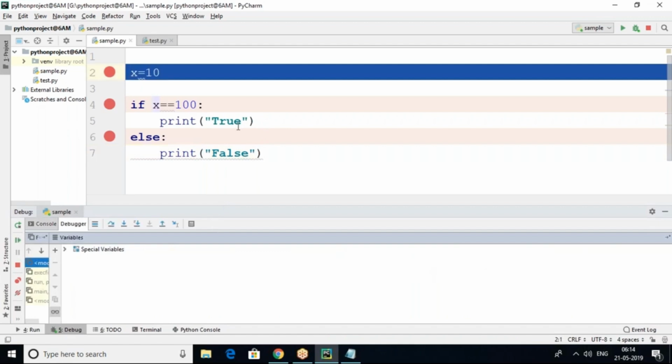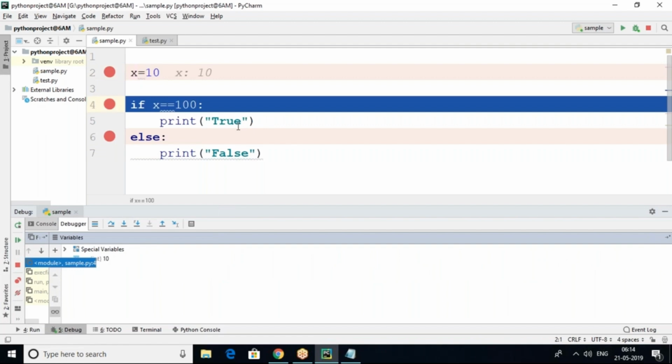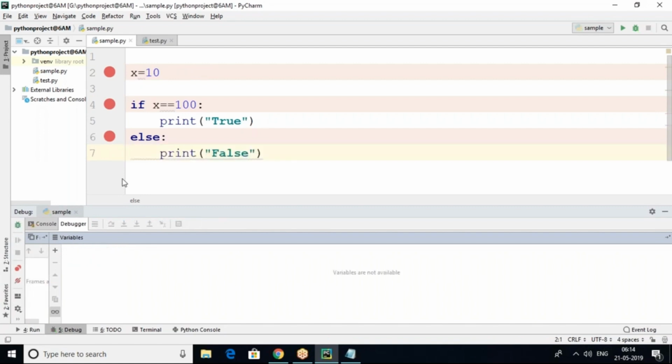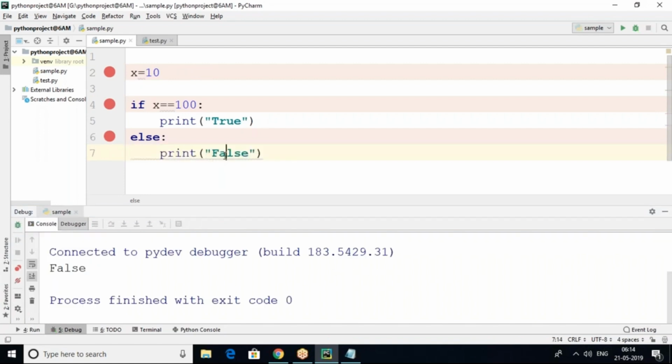Debugger started. After that, you have to press F8. So the condition is going to be test x value 10 equal to 100. Is this true? No. Press F8 again, it goes to where false. That means the else block is directly going to execute. The if block is simply ignored. So this is what the if else statement actually is.